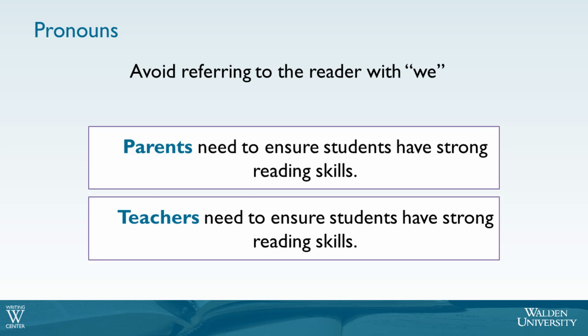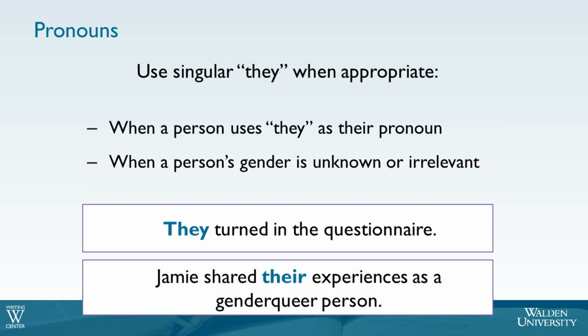The final guidance APA provides for pronouns is around the use of singular they. The singular use of the pronoun they was once discouraged in academic writing, but it now should be used to be inclusive of all gender identities. You should use the singular they when the person you are talking about uses they as their pronoun, as well as when a person's gender is either unknown or irrelevant. In these cases, using they, them, and theirs is appropriate, as shown in these examples.